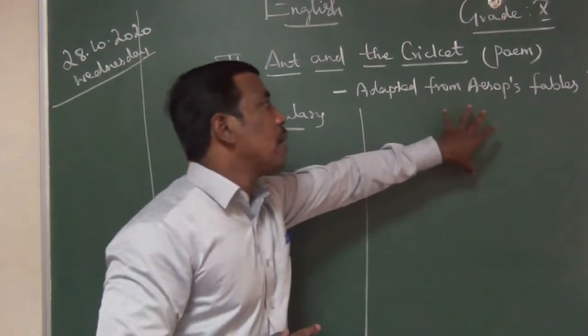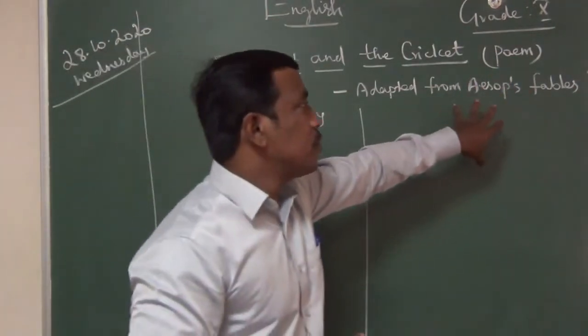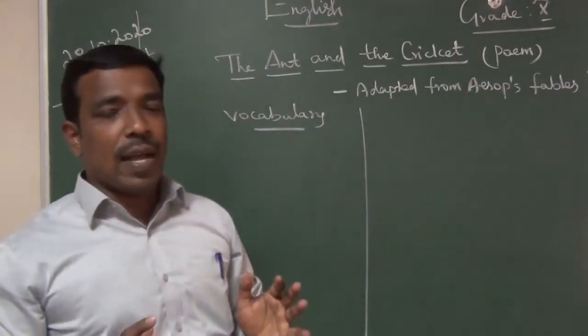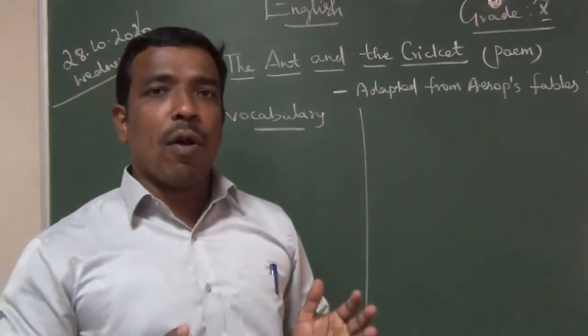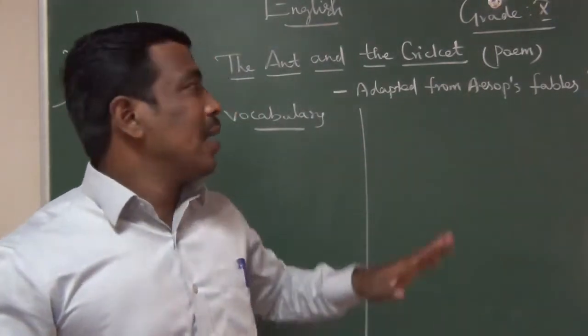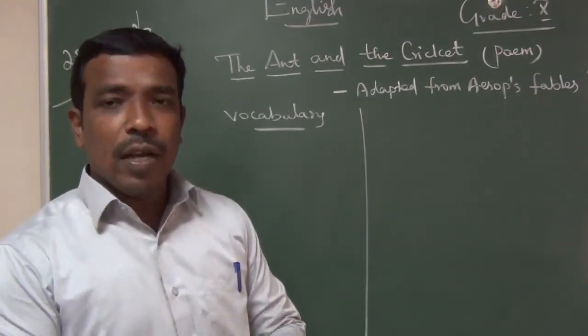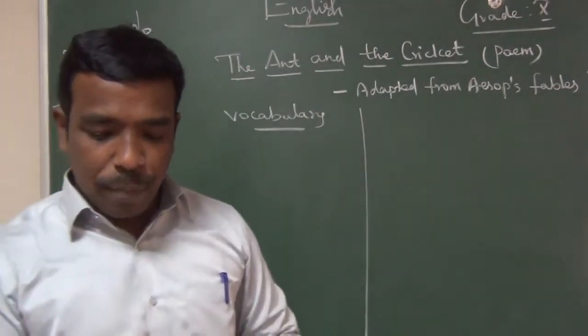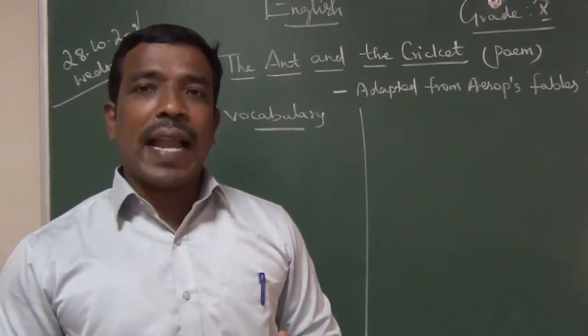So who is Aesop? You all know very well. What are fables? You know very well. You are very thorough. Aesop was a slave as well as a very good storyteller who lived during ancient Greece. Fables means a traditional story with a moral. Another important point: usually the characters in fables are animals.